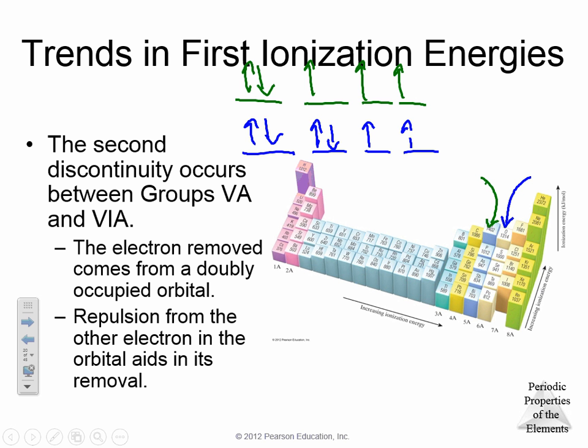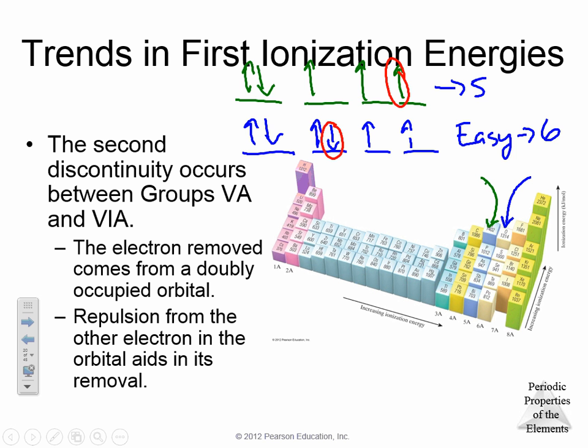They also like having a half-full orbital, which means in group 6 it is much easier to remove one electron here and keep the 3p orbitals half full than it is to remove one electron from the fifth group and have one empty orbital. So it's easier, the energies will slightly drop. It's slightly easier in group 6 to steal an electron than it is in group 5 because they like having the orbitals at least half full.